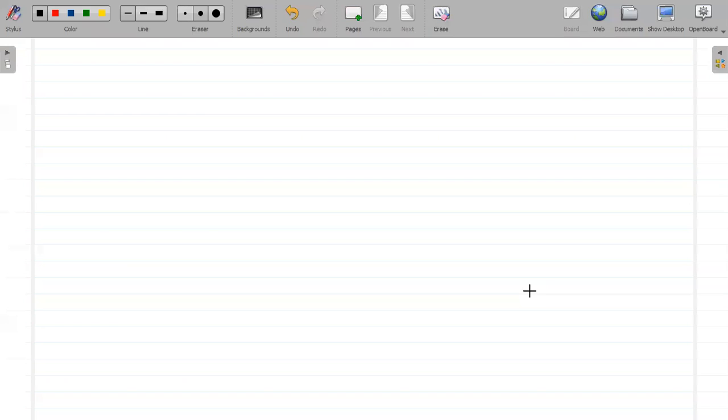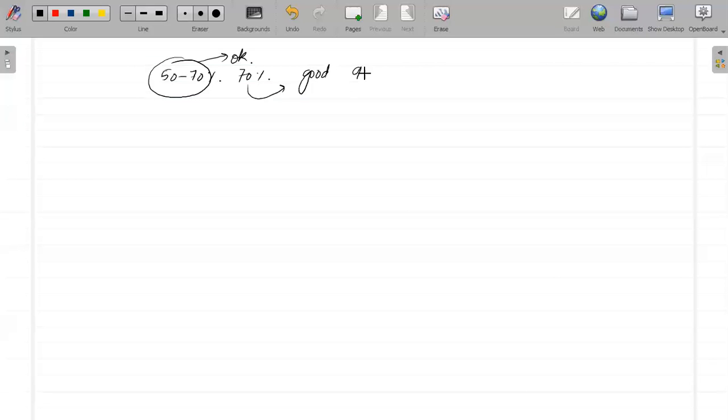Okay, so that means most of you are getting above 50%. Fine. So the test was not that difficult. If you are getting somewhere around 50 to 70%, right? So see, less than 50% is a bad score. Somewhere around 50 to 70 is okay, and anything above 70% is good. And if you are getting 90% plus, then it is very good.